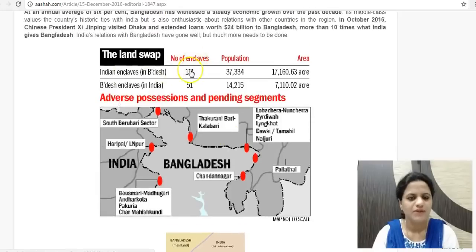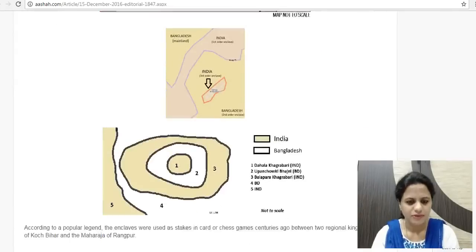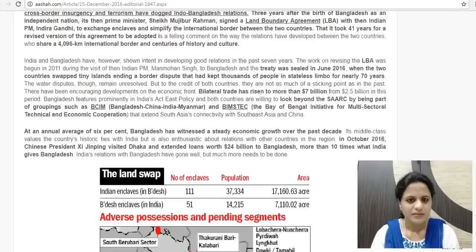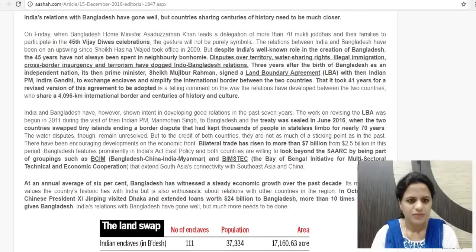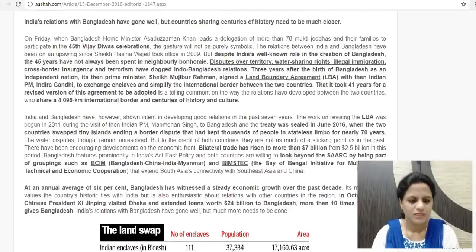You can see the number of enclaves in Bangladesh and in India, and the population and area of this region is shown. So this is the land boundary agreement and other points which are put forth. So we'll see what the editorial also says further. So one is dispute over territory, the problem between India and Bangladesh, the issues. So this to some extent with respect to land boundary agreement, some aspect of it is resolved.